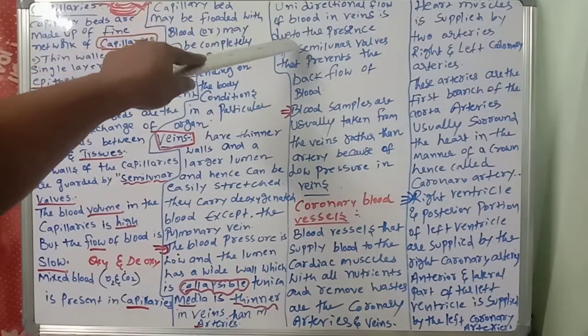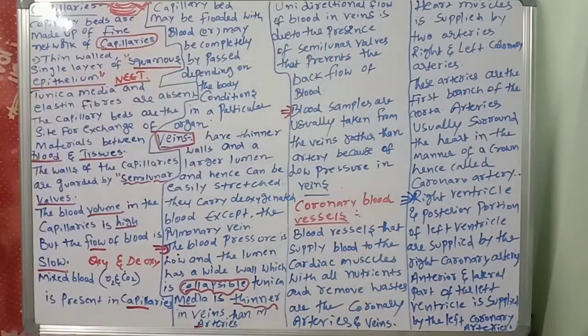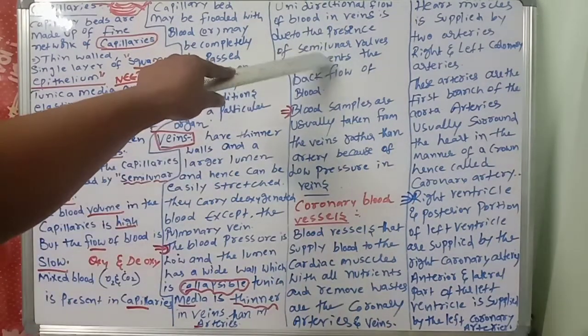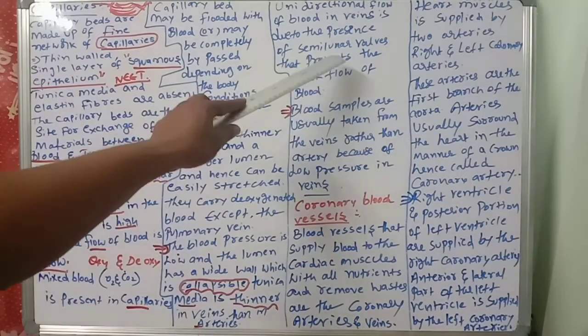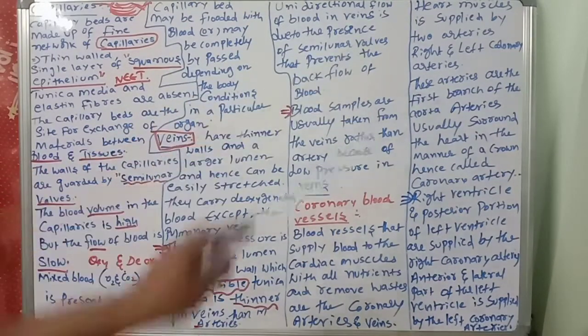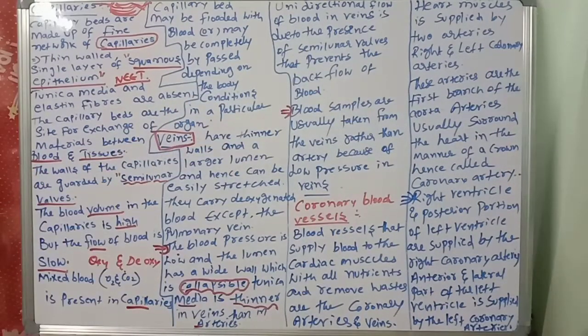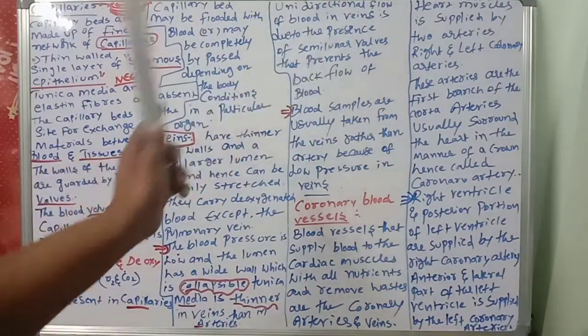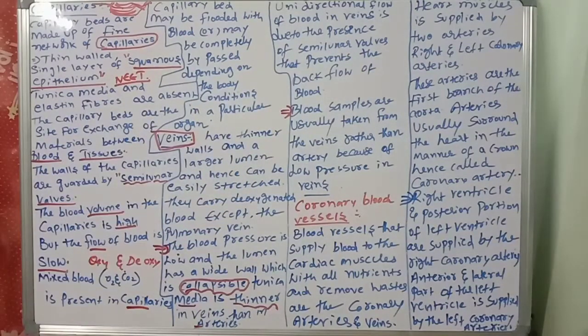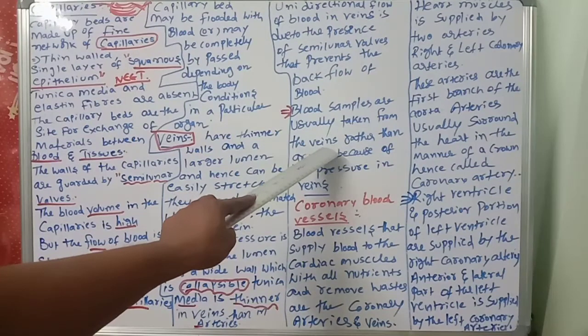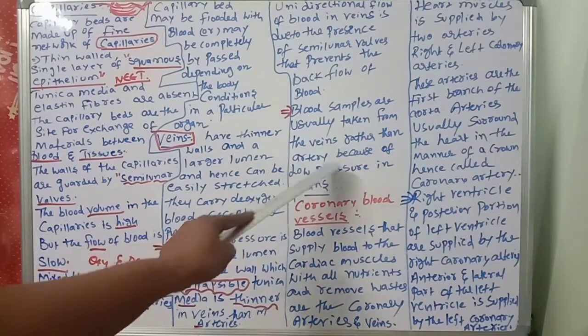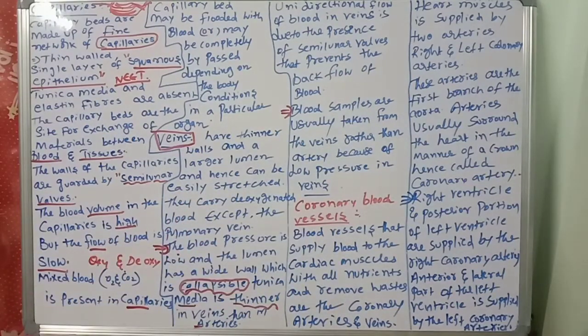Why is the flow of blood in veins unidirectional? It is due to the presence of semilunar valves that prevent the backflow of the blood. Blood samples are usually taken from the veins rather than the arteries because of the low pressure in the veins.